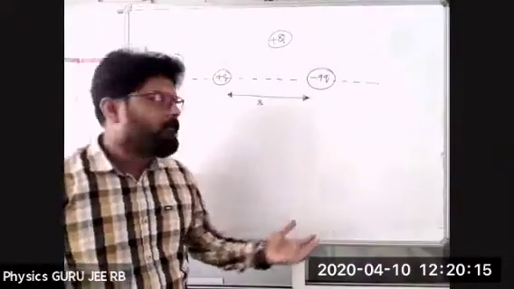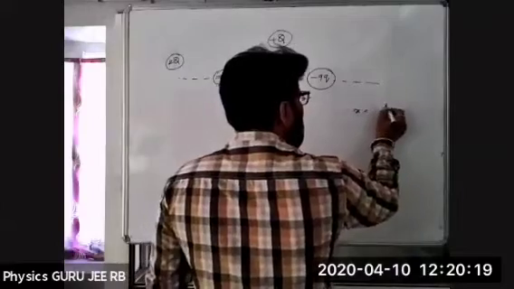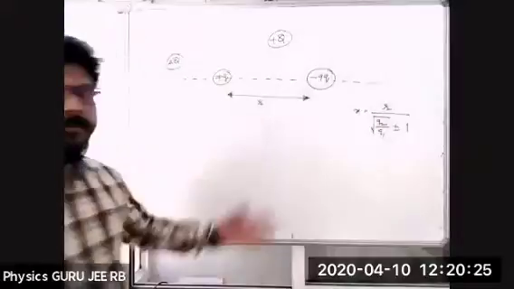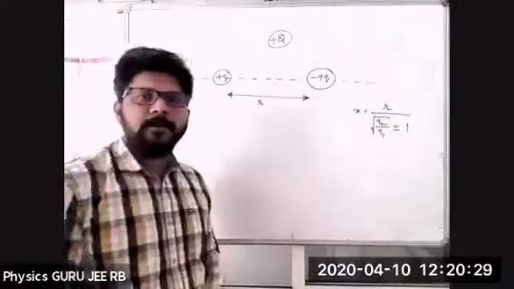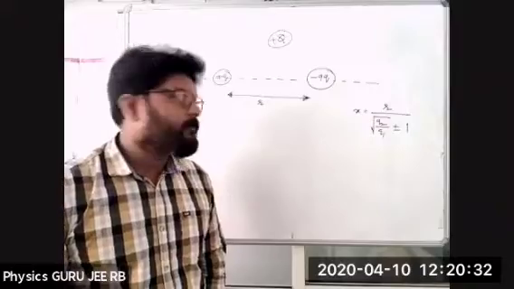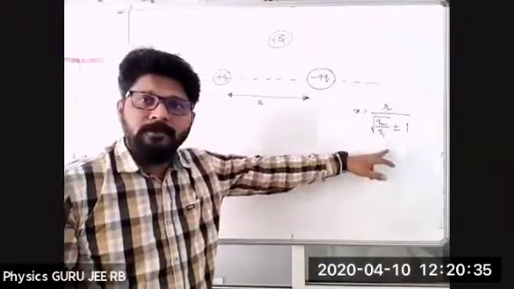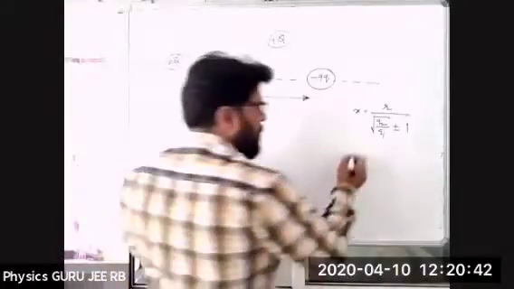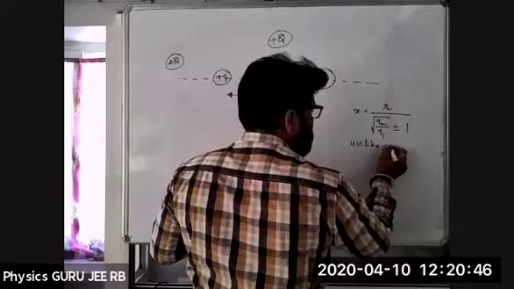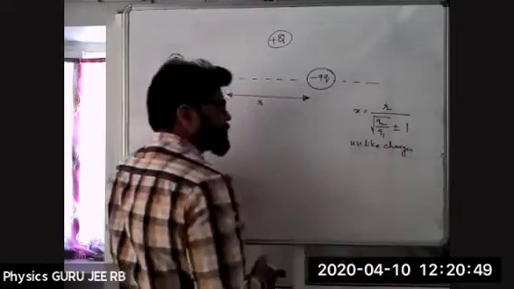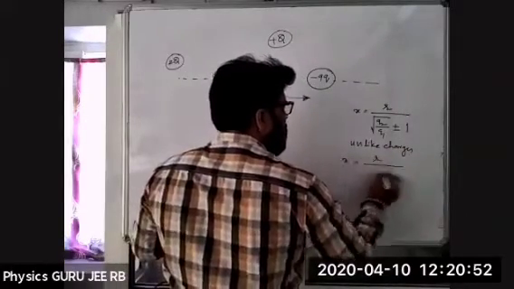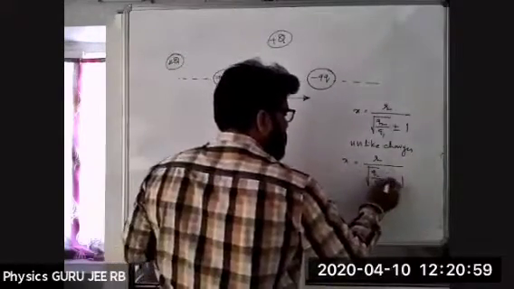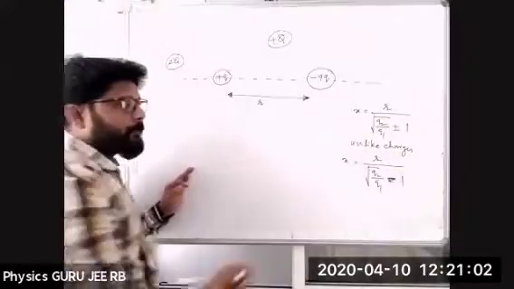Simply the answer is nothing but, if you use the formula, x is equal to r by under root of q2 by q1 plus or minus 1. You can use that formula to get the answer. Conceptual study and using the formula will both be entirely different. Now, if the charges are like we use plus, and here we have to use minus because they are unlike charges. So x is equal to r divided by under root of q2 by q1 minus 1, since they are unlike charges.